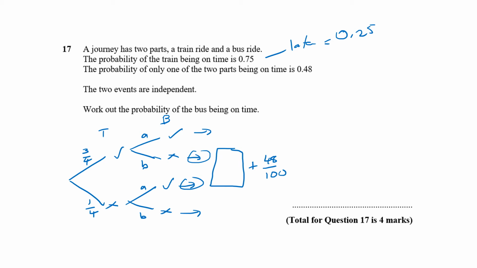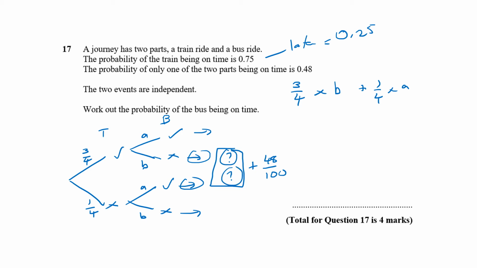Alright, so we have pretty much everything we need now to answer this question, although it looks fairly complicated at the moment. We have the train being on time, probability is 3/4. The probability of the bus being late is then B, so I multiply that by B, and then I add 1/4, the probability of the train being late, but the probability of the bus being on time is A. That right there represents these two probabilities added together. 3/4 times B is this one, and 1/4 times A is this one.